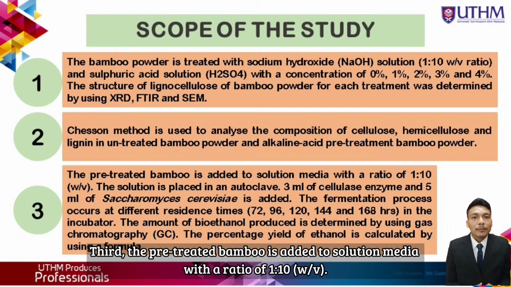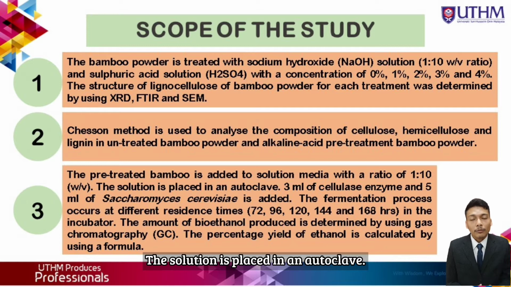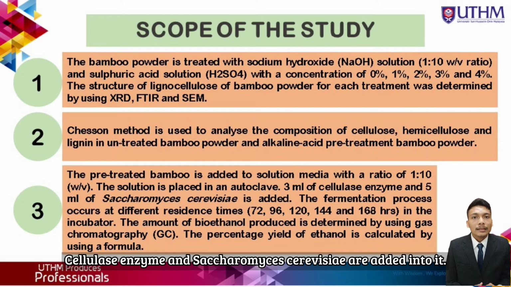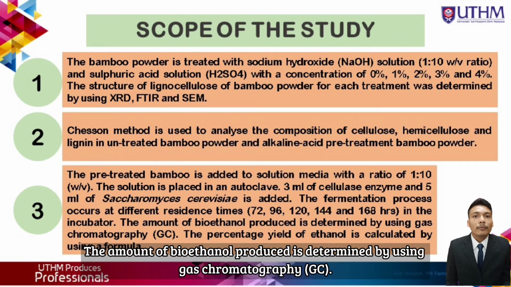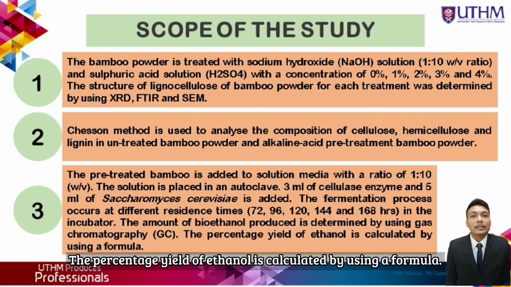Third, the pretreated bamboo is added to solution media with a ratio of 1:10. The solution is placed in an autoclave. Cellulase enzyme and Saccharomyces cerevisiae are added into it. The fermentation process occurs at different residence times, which are 72 hours, 96, 120, 144, and 168 hours in the incubator. The amount of bioethanol produced is determined by using gas chromatography. The percentage yield of ethanol is calculated by using a formula.